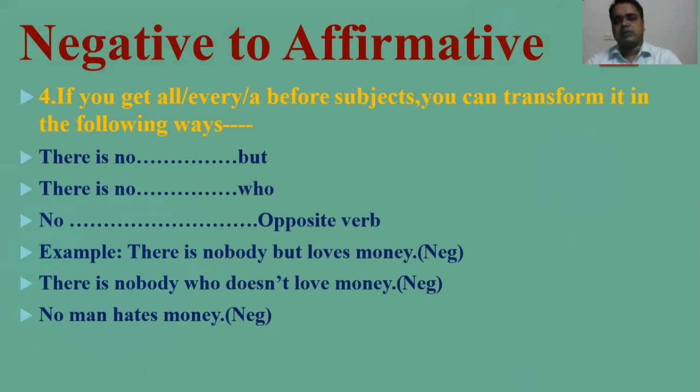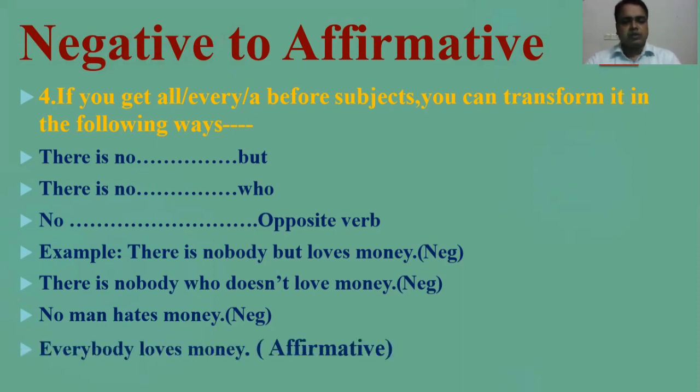If you want to transform it into an affirmative sentence, in that case you have to use every. So everybody loves money. You know that we have learned three ways in case of affirmative to negative. Now if you get these three sentences in the negative sentence, you can transform them into an affirmative sentence in this way, I mean using everybody. Everybody loves money.